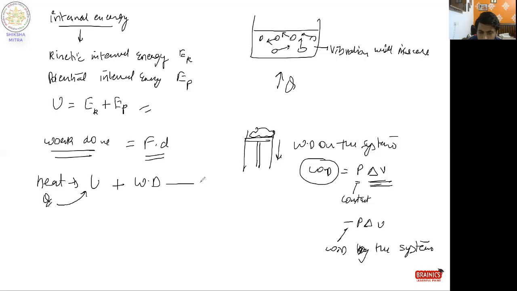It all revolves around this equation: heat is equal to internal energy plus work done by the system or on the system. It depends whether we are giving heat to the system or heat is taken out from the system. Suppose one is a refrigerator and the other part is the engine. In one system heat is given, in another system heat is taken out. So it depends how you do the questions.